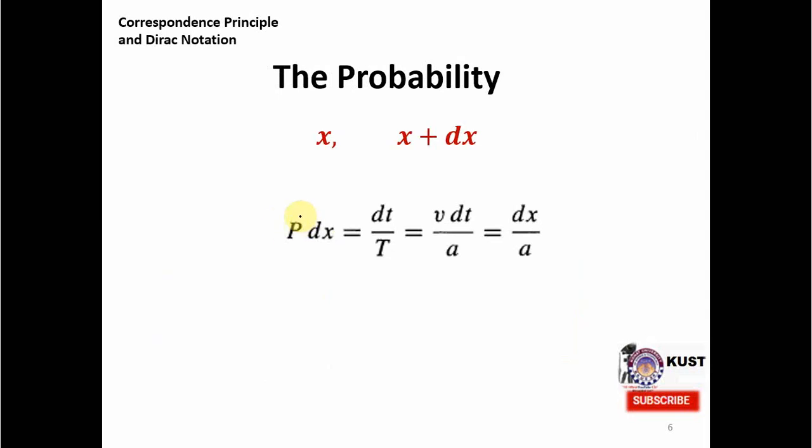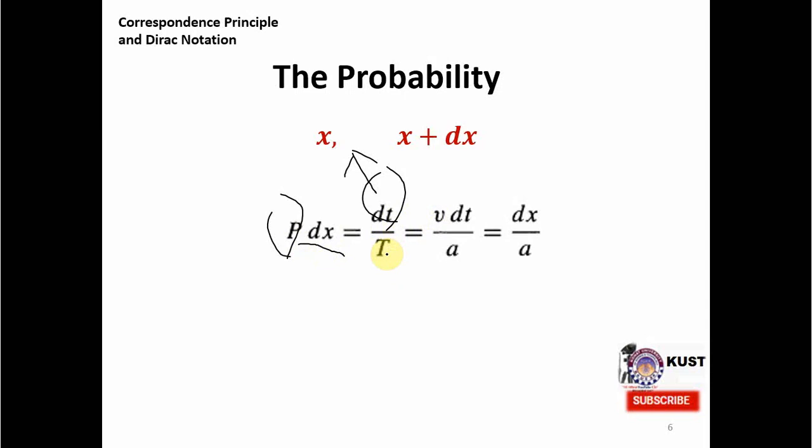So in this equation you can see on the left side, this first term over here is the probability p of finding the particle in this interval dx. So this will be equal to the time delta t, which the particle actually takes to move between, or the time it spends in this interval, divided by the total time it is present on the complete string. So this ratio will give us the probability of finding the particle in this interval.